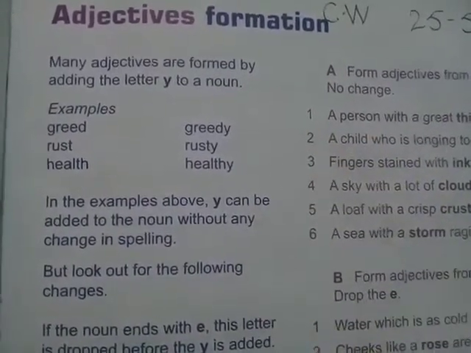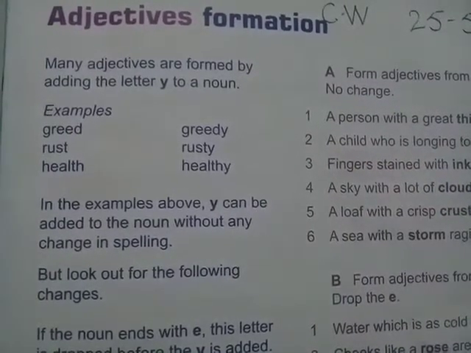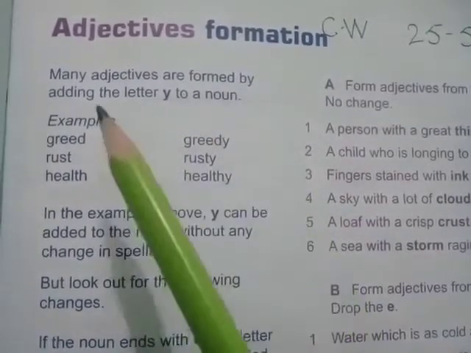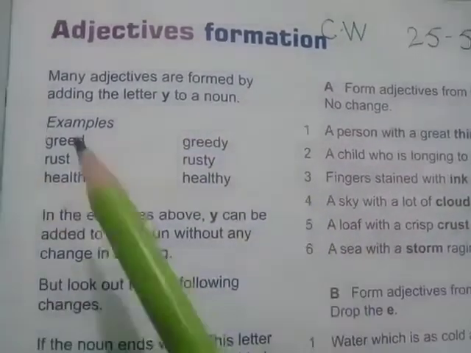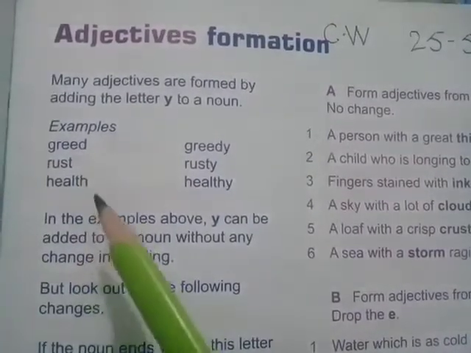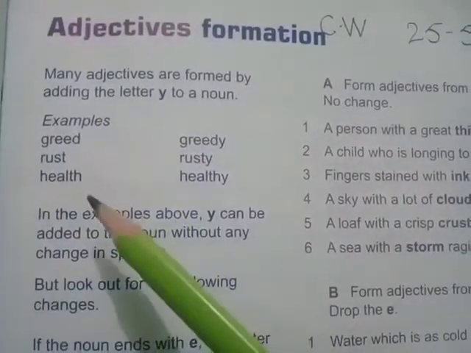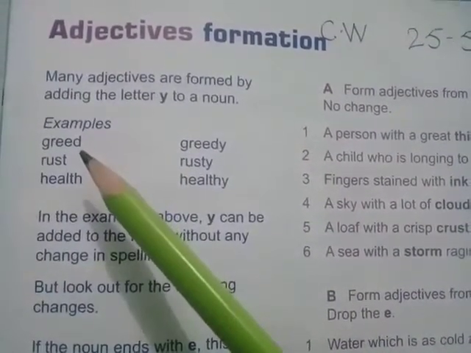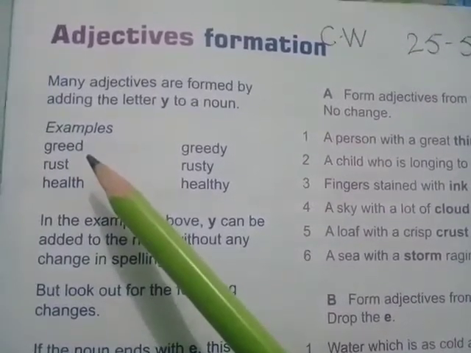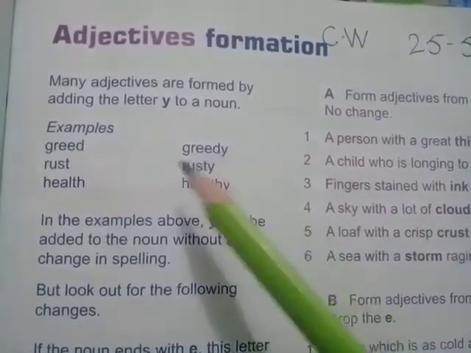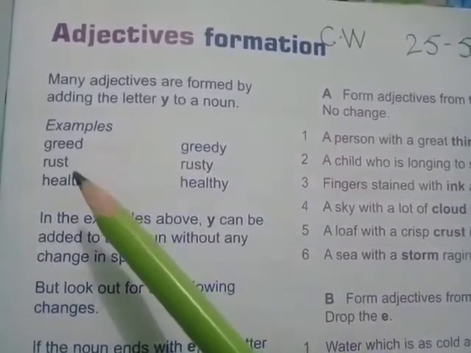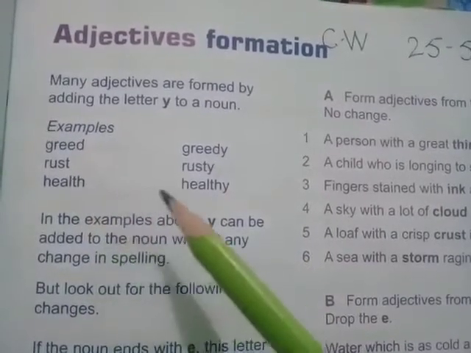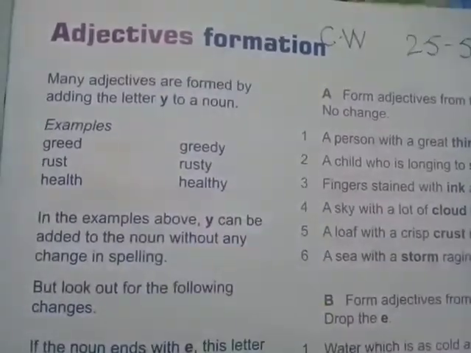Here are some rules for making adjectives from nouns. The first rule is that many adjectives are formed by adding the letter Y to a noun. For example, greed is a noun, and if we add Y it will be greedy. Rust, after adding Y, will be rusty. Health, after adding Y, will be healthy.